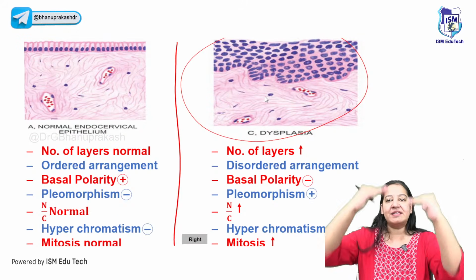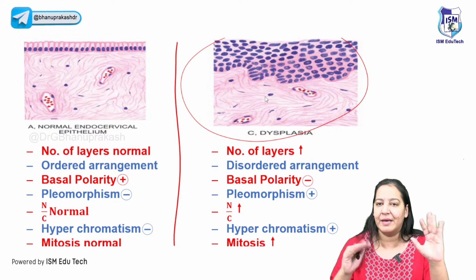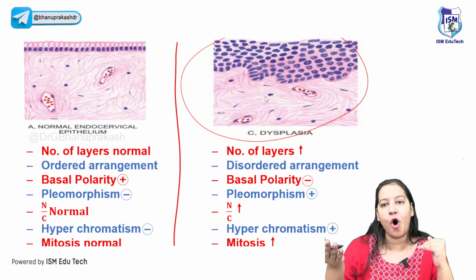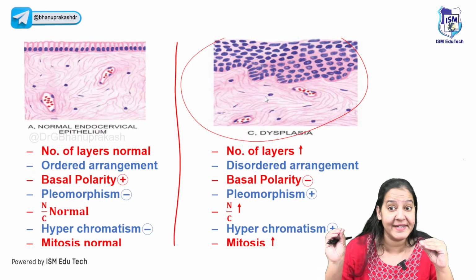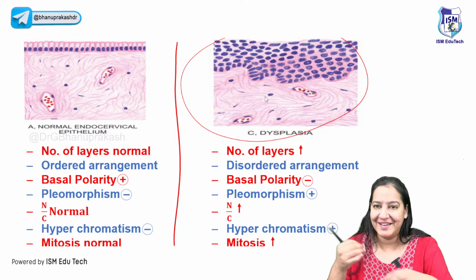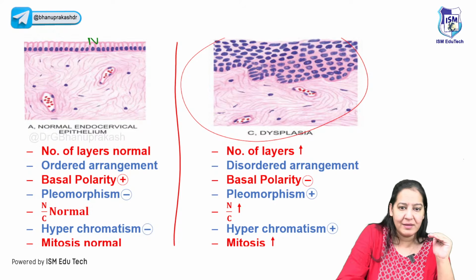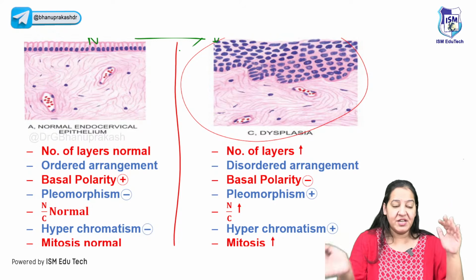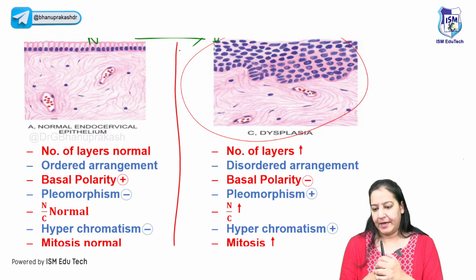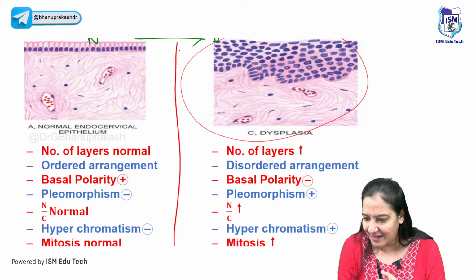So can you enumerate the 7 changes which define dysplasia? Now don't mug them, 1, 2, 3, don't mug them. Just have a look. If it comes in the options, you will automatically recognize, yes, it's one of the changes of dysplasia. Give me a thumbs up if you are getting what I mean. You got my point? So can you enumerate? See, this one is normal, this one is dysplasia. Tell me the 7 changes which convert normal to dysplasia. Can you help me, Osama, Irfan? Others, Talim?